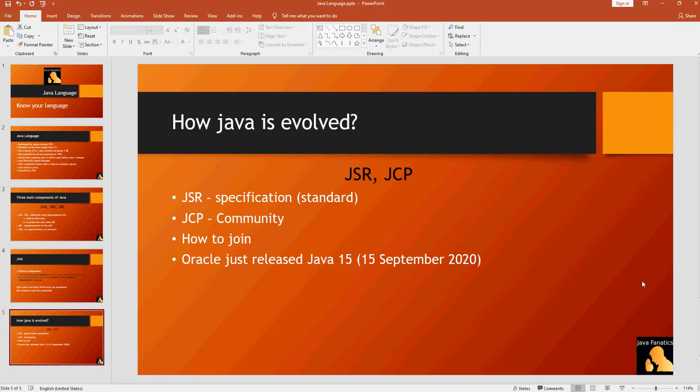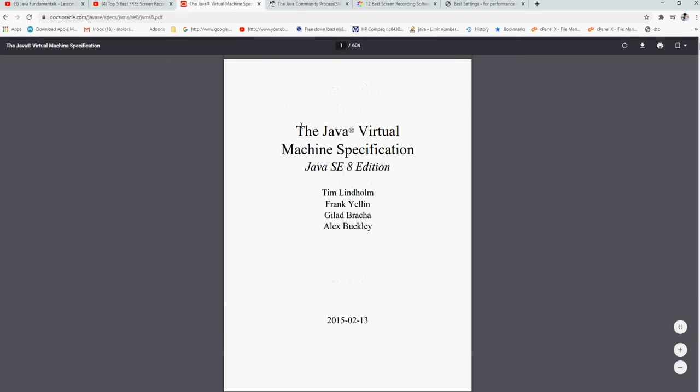Let's say in the case of a JVM, we saw that the JVM has its own specification document. As you can see, guys, it's 604 pages that outline the standard that whoever is implementing the JVM has to follow.